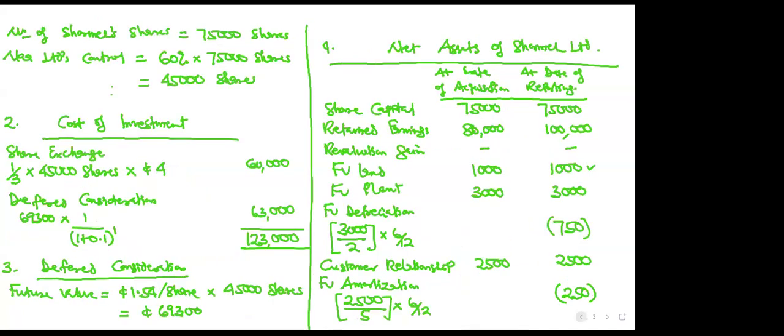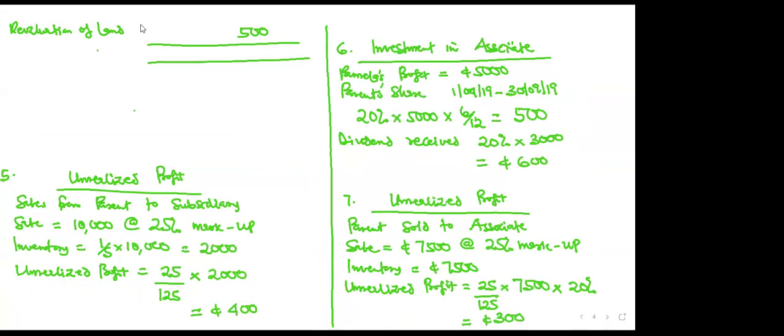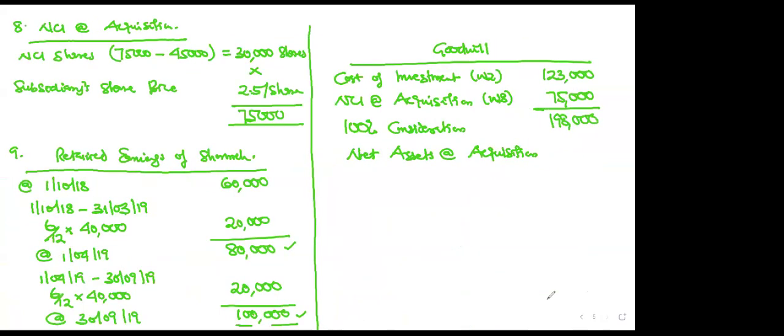Let's take our calculator: 75,000 plus 80,000 plus 1,000 plus 3,000 plus 2,500. I'm getting 161,500. Confirmed. Then let's go to the reporting date. Let's take our time gently.